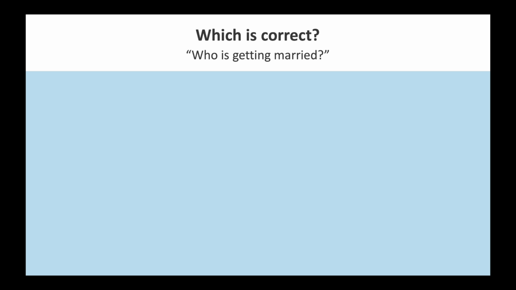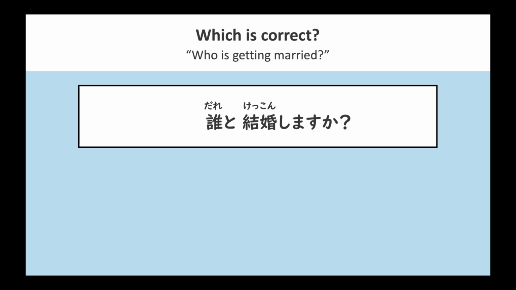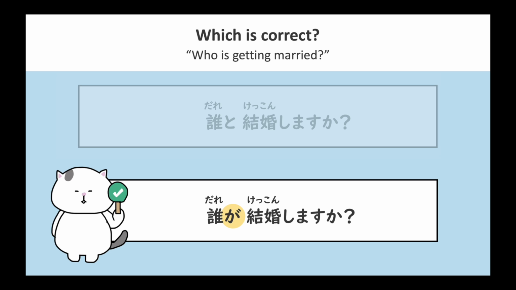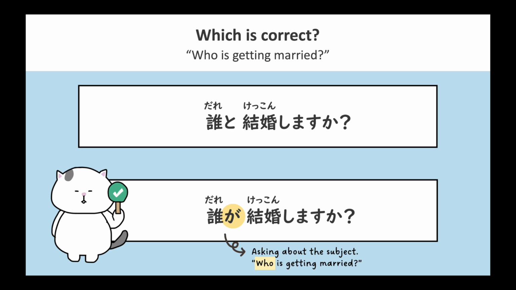Which is the correct phrase for who is getting married? Is it 誰と結婚しますか? or 誰が結婚しますか? The correct answer is 誰が結婚しますか? We're asking who the subject is, who is getting married. Please note that 誰と結婚しますか would mean with whom is the person going to marry.